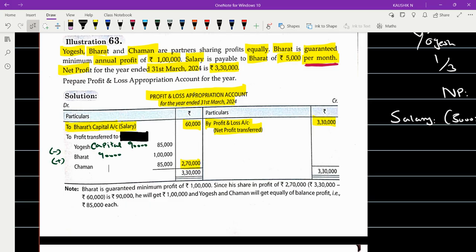So minus deficiency, but you have mentioned only Yogesh. Yogesh capital, you have to mention it. So Yogesh capital 90,000 must be there, minus deficiency 5,000. It will be 85,000. Second, Bharat. Even for Bharat, you have marked as 9,000.